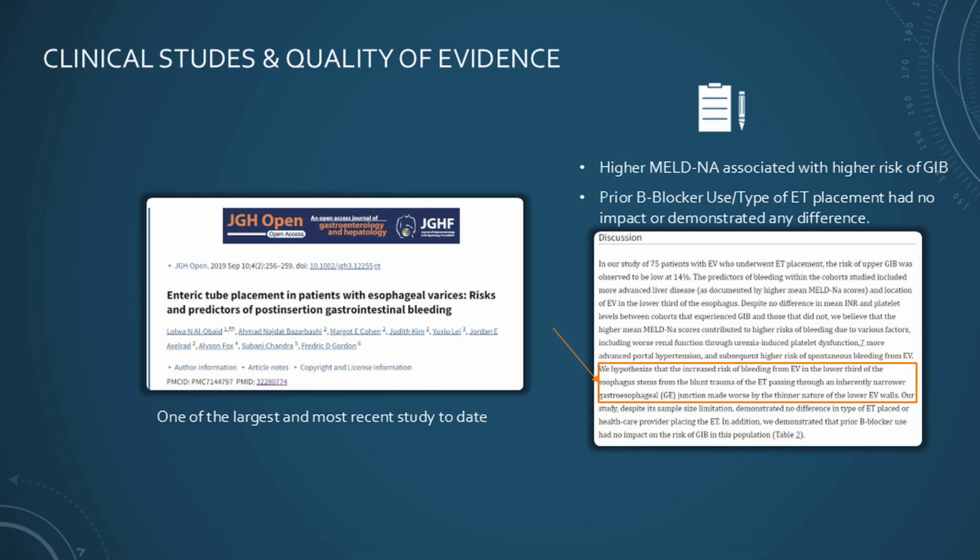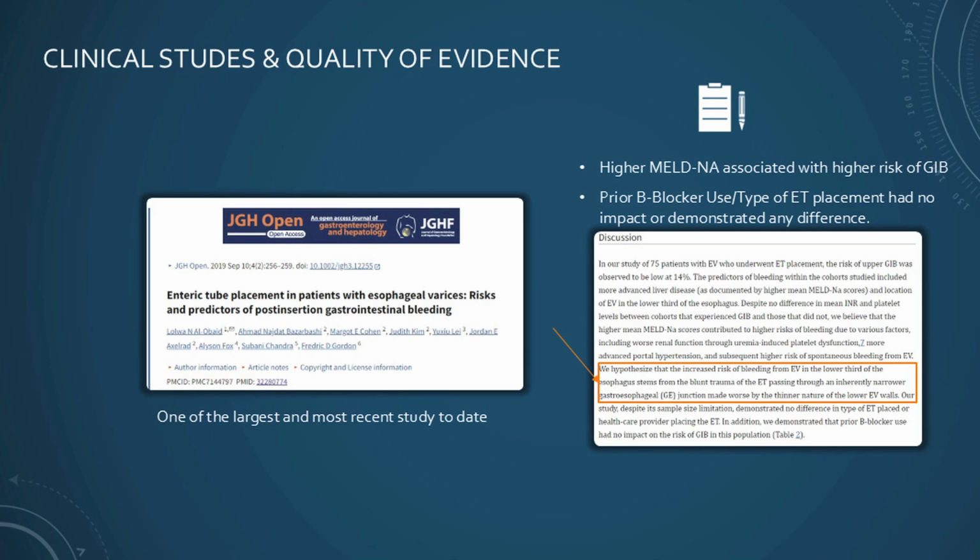I think it was in 2019. Yeah, 2019. And it assessed the risk of variceal bleeding after nasoenteric tube placement in patients with known varices. It was a retrospective cohort study of around 75 patients with primary endpoint of, similar to prior, GI bleed that was defined as hematemesis, bloody NG aspirate, or melena within 48 hours of tube placement.